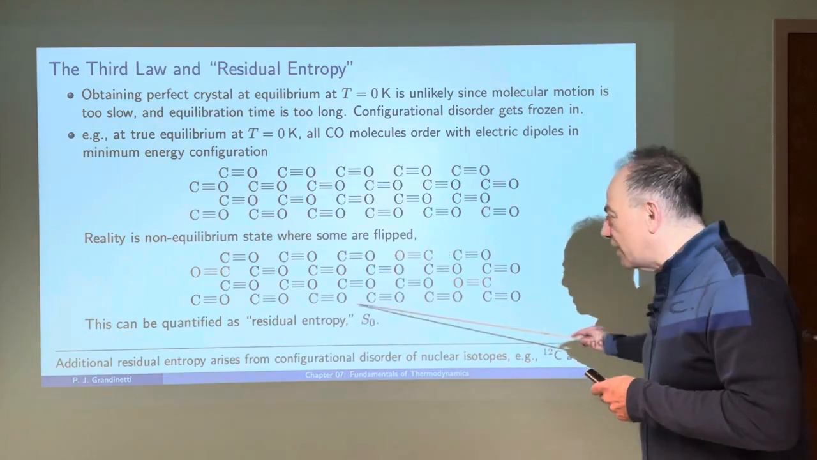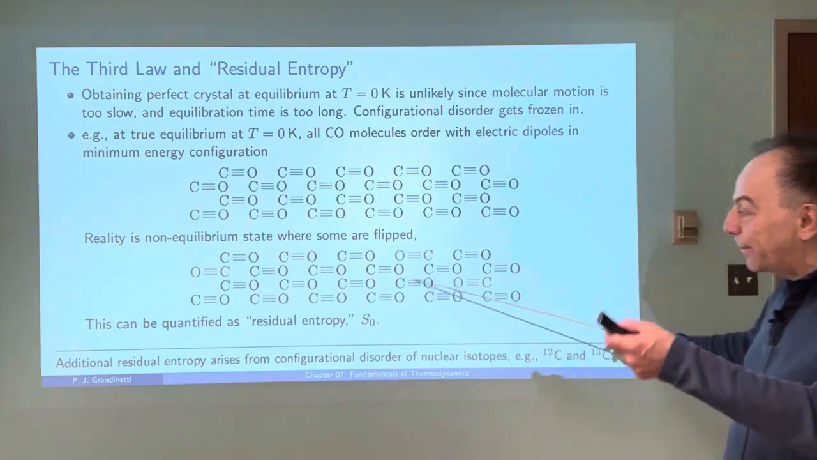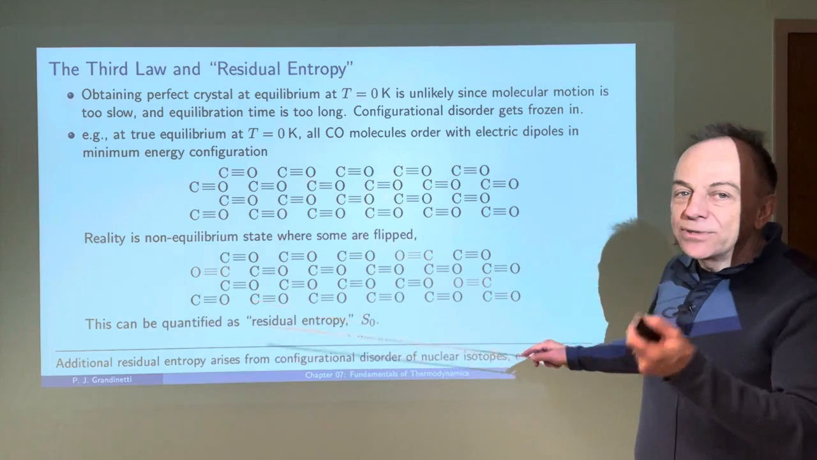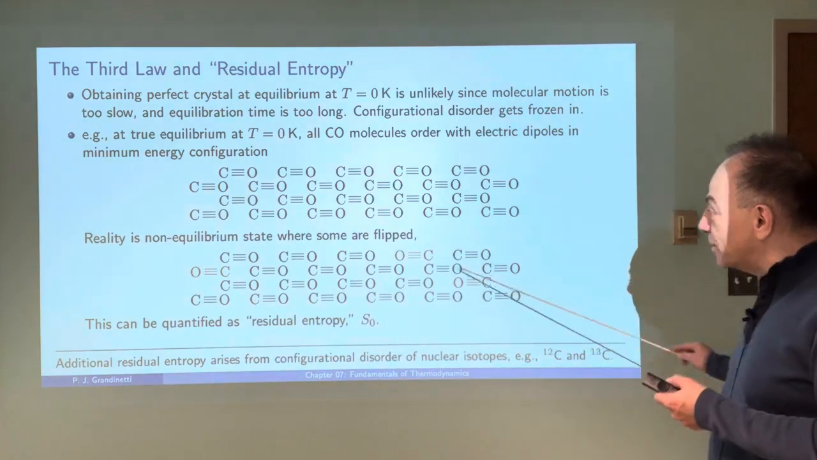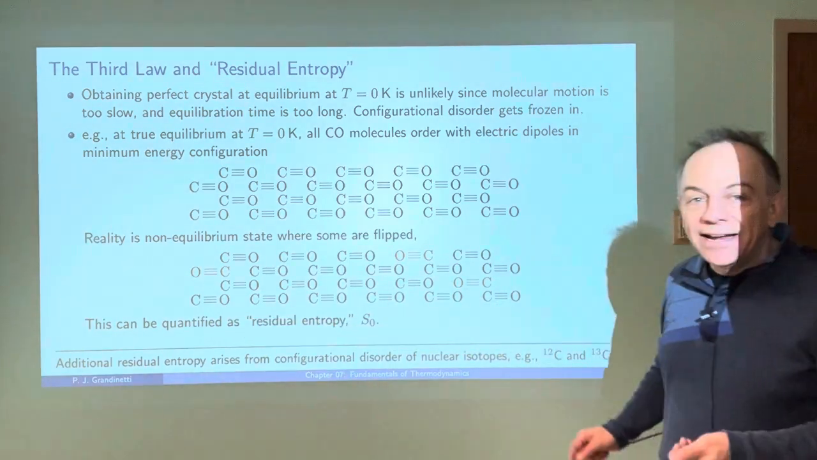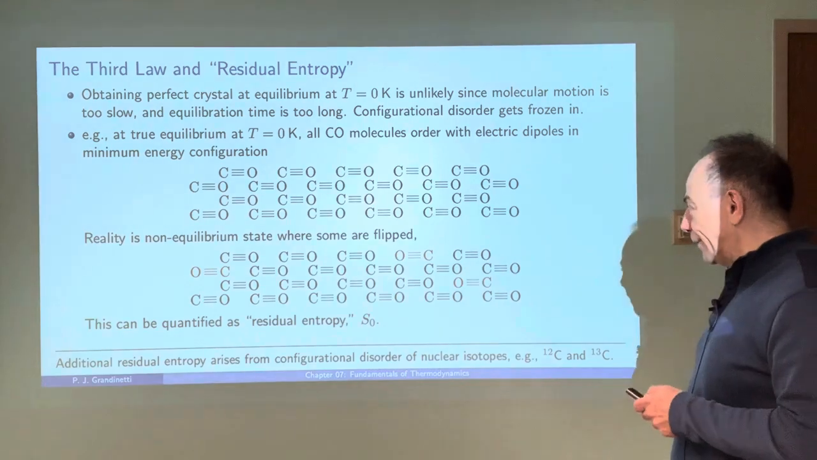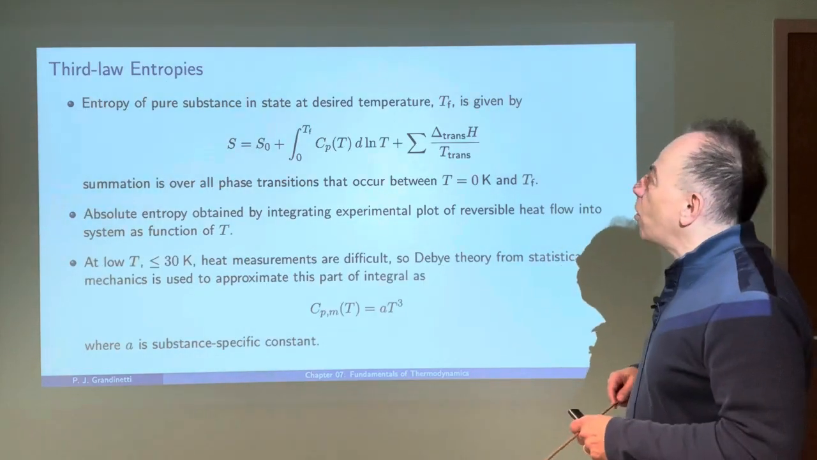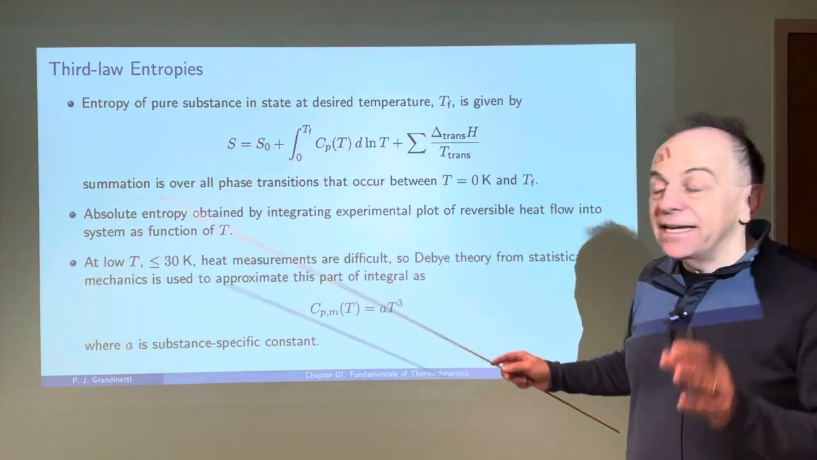And this picture here is just a simple picture, but it also ignores the fact that there are also going to be isotopes present. So there will be carbon-13 isotopes around at a very low percentage, but they'll be present, and the distribution of carbon-13 and carbon-12 isotopes is also going to add to that type of residual entropy that's present in the system.